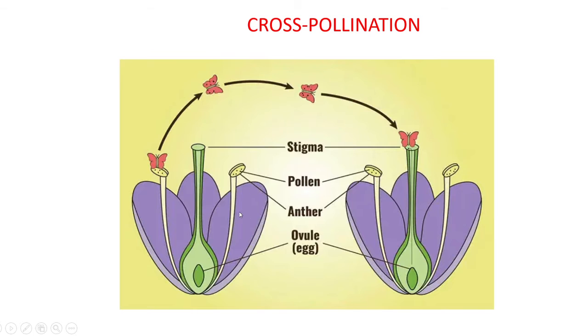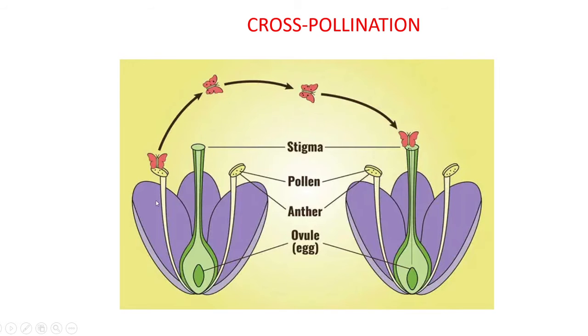Coming to cross-pollination. In cross-pollination, we need two different plants, and these two different plants should have two different flowers, so the transfer will occur. Here you can see the male part, two flowers: this is the first flower, this is the second flower. From the first flower, the pollen grains are transferred to the stigma of the second flower. The pollen grains produced in the second flower are not used.